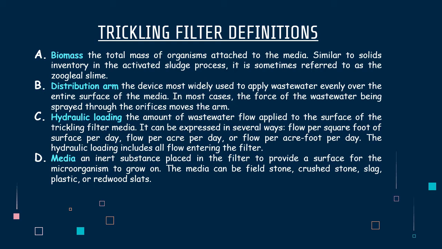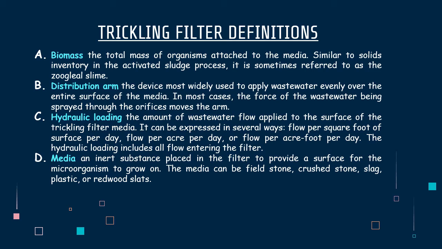C. Hydraulic loading. Hydraulic loading is the amount of wastewater flow applied to the surface of the trickling filter media. It can be expressed in several ways: flow per square foot of surface per day, flow per acre per day, or flow per acre-foot per day.